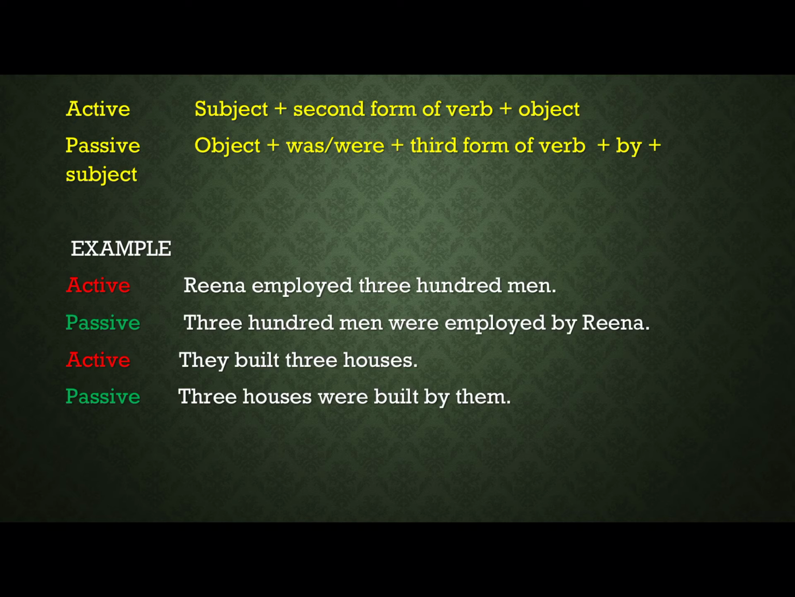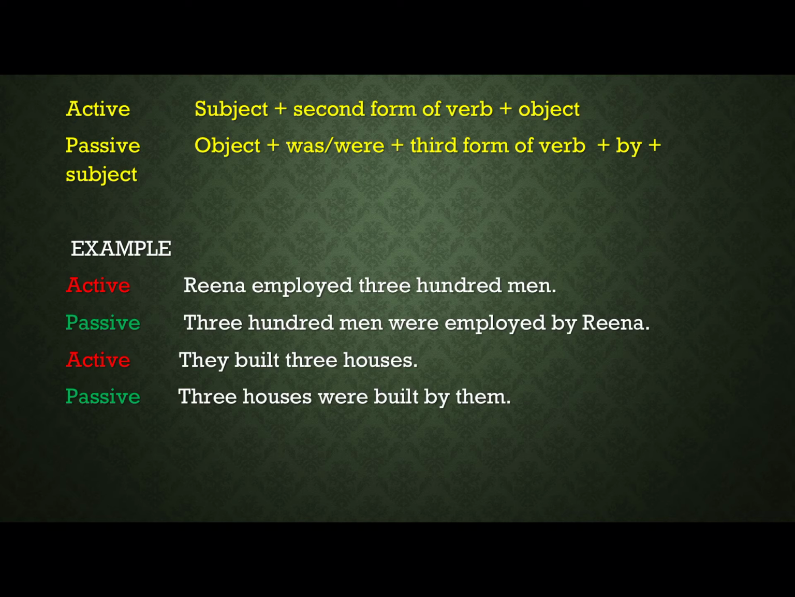They built 3 houses. 3 houses were built by them. You just make a comparative study of simple present passive voice and simple past passive voice. Then it will be easy to learn that the only difference in the passive voice of these two is of is, am, are and was, were.